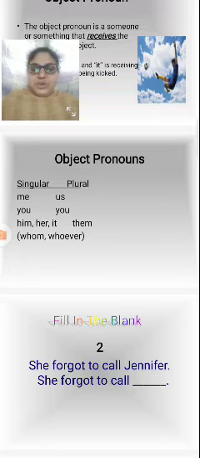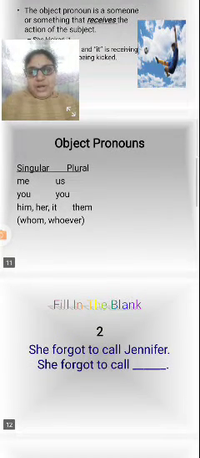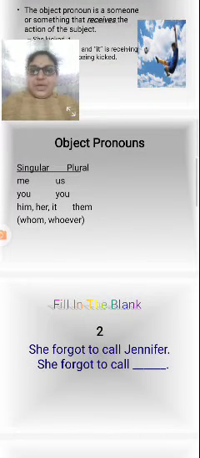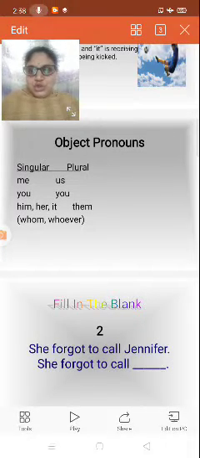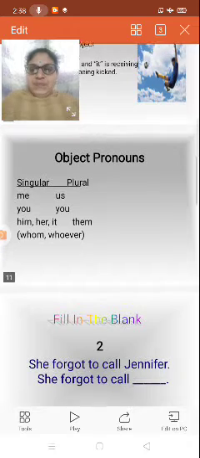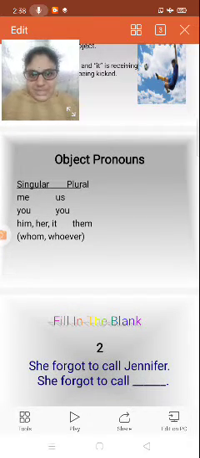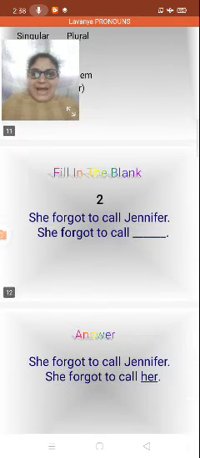Objective pronouns are also singular and plural. So singular is me and plural is us, and you remains the same. And him, her, it become them, and whom and whoever.